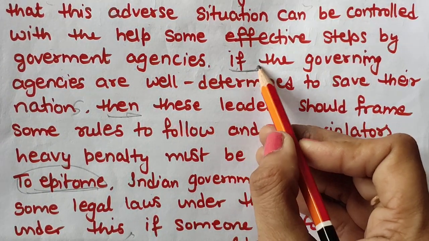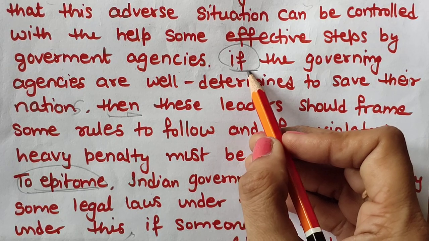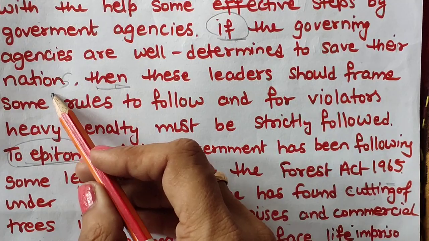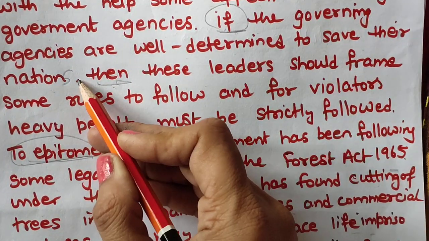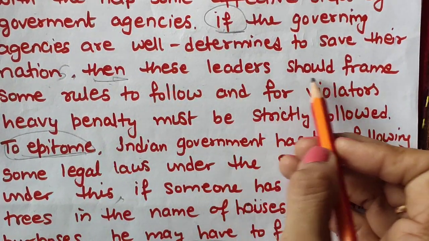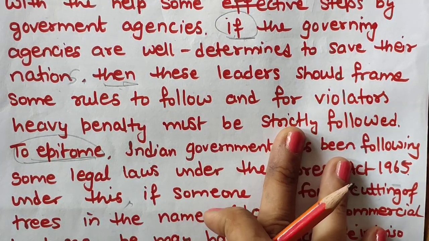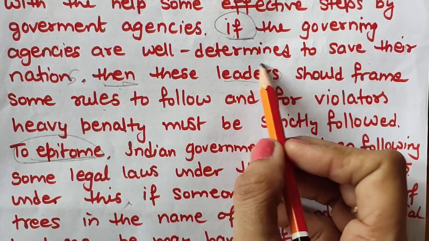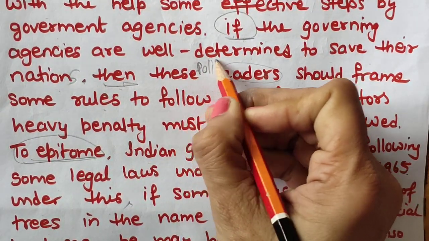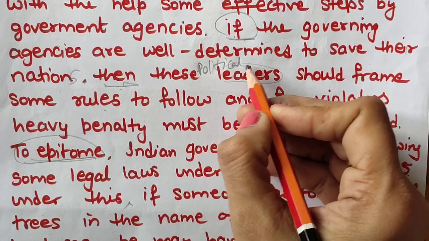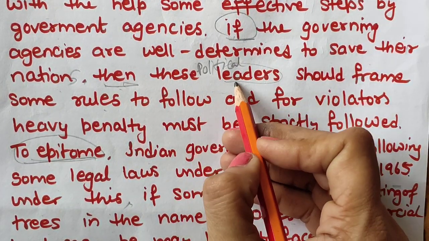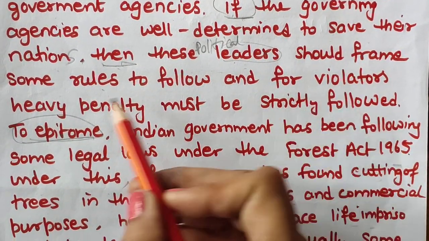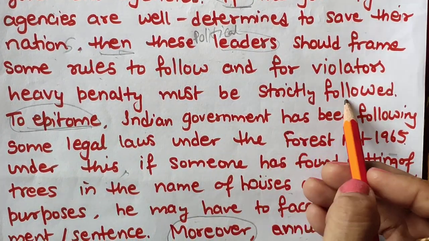Now I am starting my if sentence structure. This is also important in writing. If the governing agencies are well determined to save their nations, then these leaders should frame some rules. Why have I written leaders? You can write political leaders, adding some adjective. So instead of government, I am using political leaders, who should frame some rules to follow, and for violators, a heavy penalty must be strictly enforced.